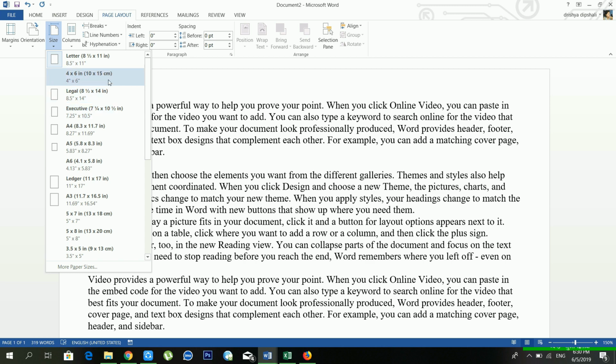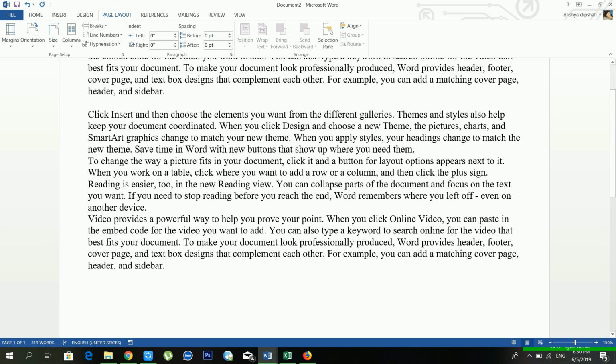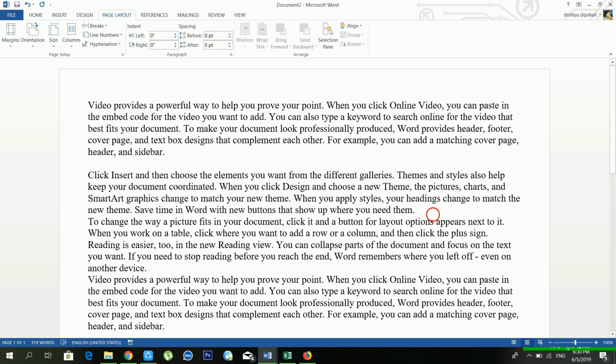If you want to work in A4 size, you have to choose A4, and there are lots of sizes available in the size menu. There is A4, A5, A6, A3, 5x7, 5x8, lots of sizes, and you can choose your required size.